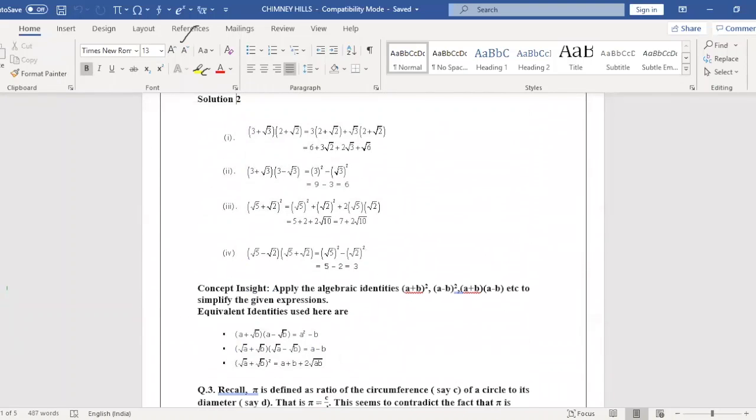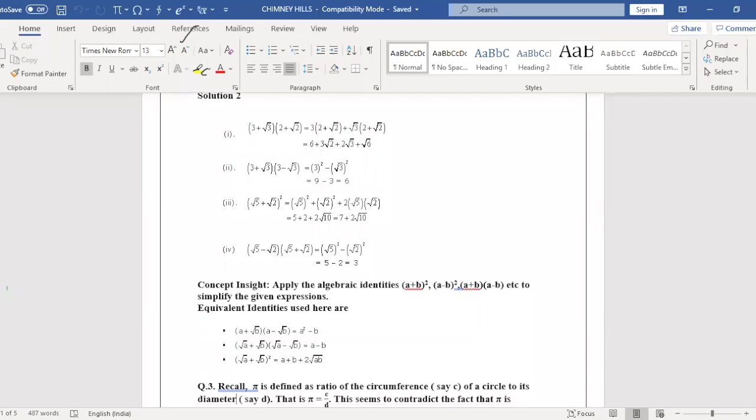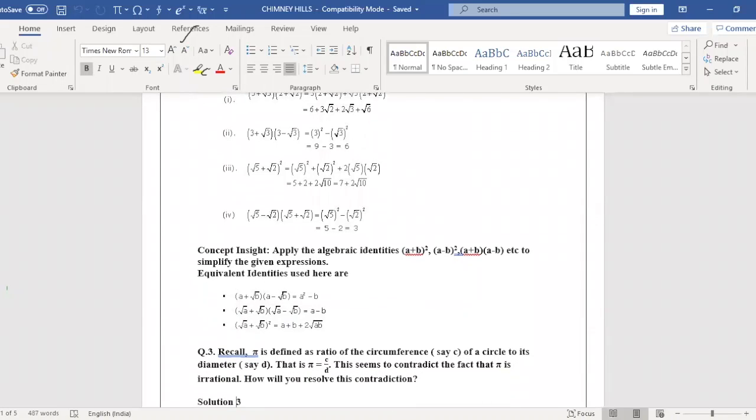Any doubt in the sum? So these are the three extra ones I explained: two numbers, rational and irrational, or both irrational, and what you get when an irrational number is squared. You can even apply this third one, as I applied here, root 5 plus root 2 whole square. Am I clear? Yes, ma'am.